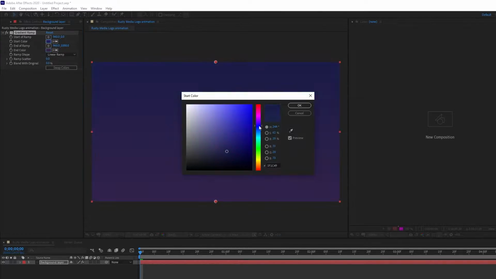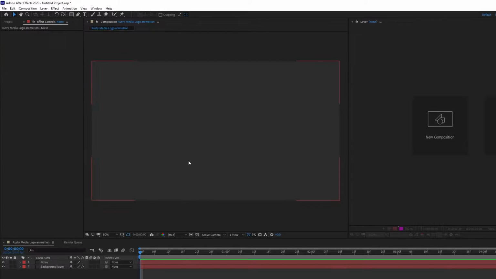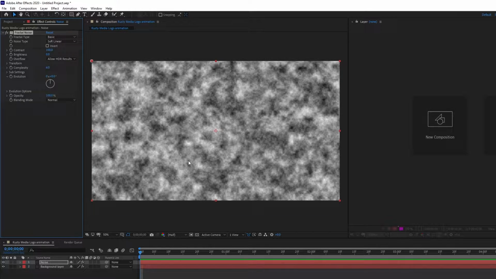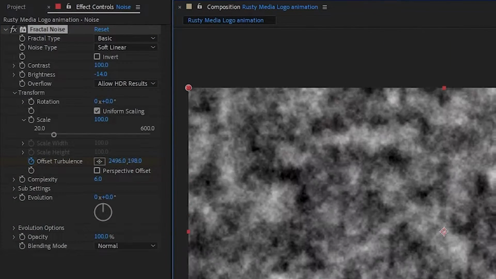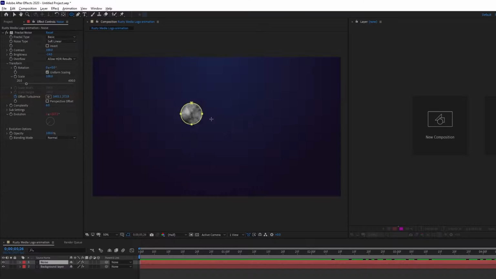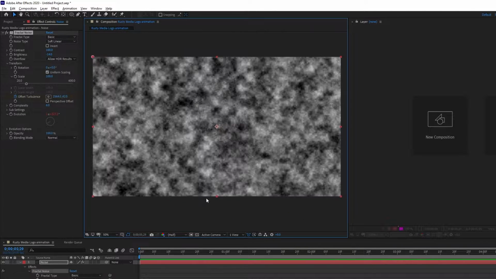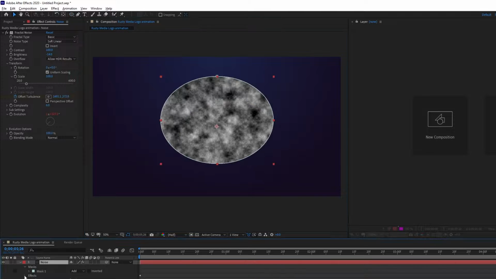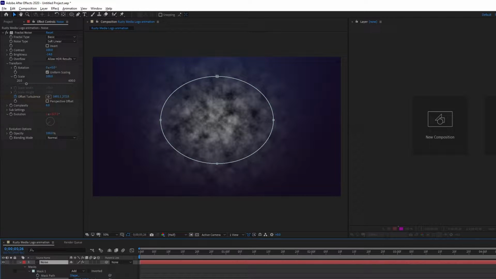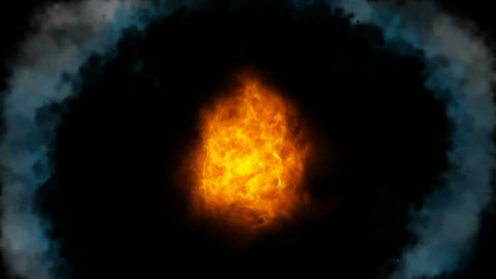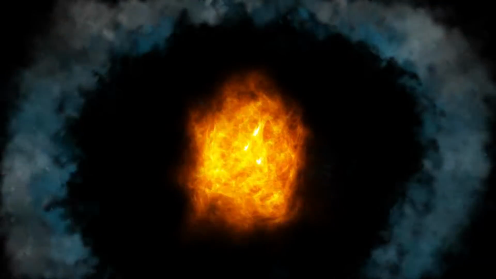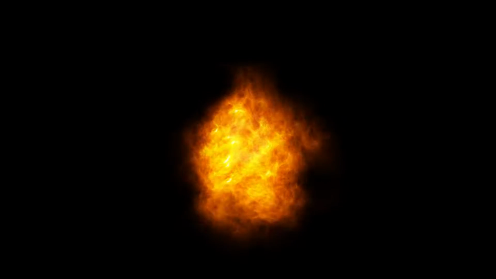I utilized the fractal noise effect and manipulated the size and spread of the noise. Then I enabled offset turbulence in order to give a more random and realistic effect. I then lowered the opacity of the noise in order to ensure that it gave off a smoke effect after it had been animated, as realistic smoke is see-through and gives off a shadow-like effect on top of the frame. This is a similar process to other special effects that I created, such as my fire effect and my portal effect, that both utilize a modified base layer of the fractal noise that is made specific to each component.